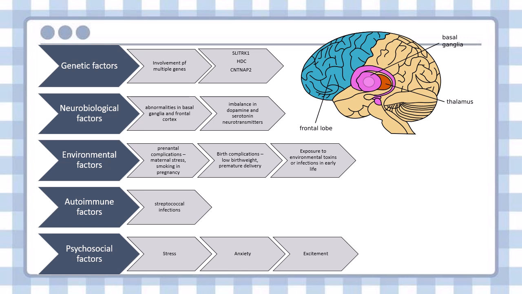Environmental factors such as prenatal complications like maternal stress, smoking in pregnancy, birth complications like low birth weight and premature delivery, or exposure to environmental toxins or infections in early life can cause Tourette's syndrome. Autoimmune factors also cause Tourette's syndrome. Psychosocial factors like stress, anxiety, and excitement, which might be ADHD related, also act as a contributing factor.